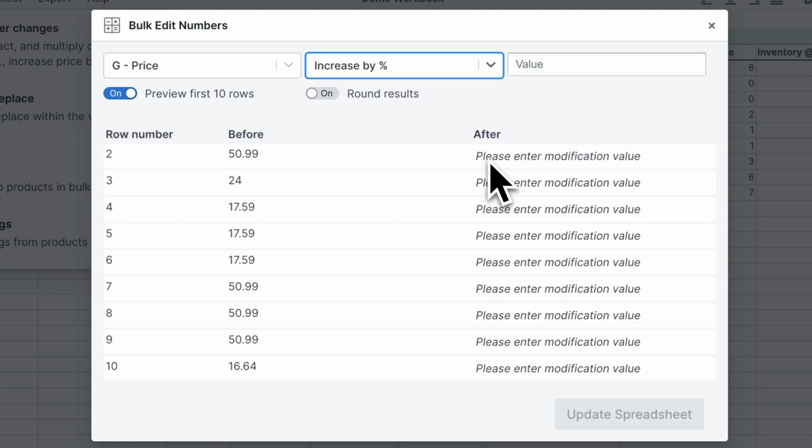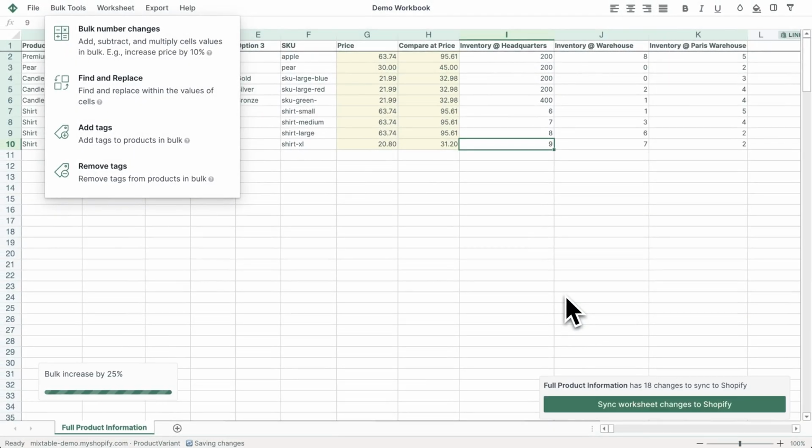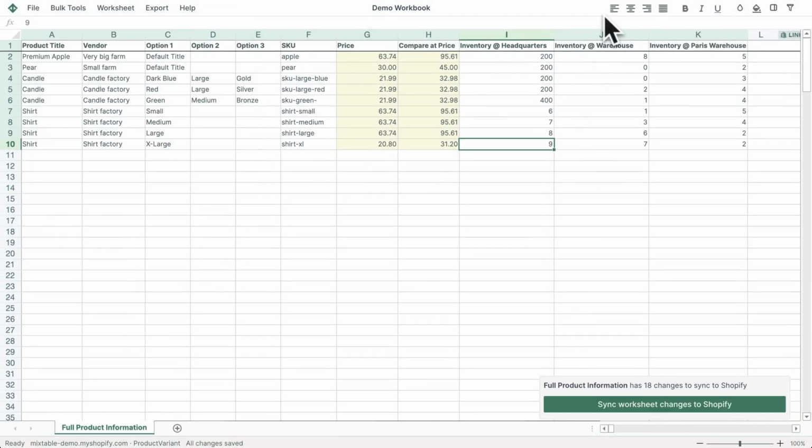We select this operation, and Mixtable immediately shows you the existing value in the price column cells. Let's say we want to increase all our prices by 25%. We enter 25 as the value, and Mixtable shows us what the cells will look like after we update the spreadsheet with our 25% increase. We are happy with this, so we click Update Spreadsheet. We can now see that our price cells have been updated to reflect the increase we just set.